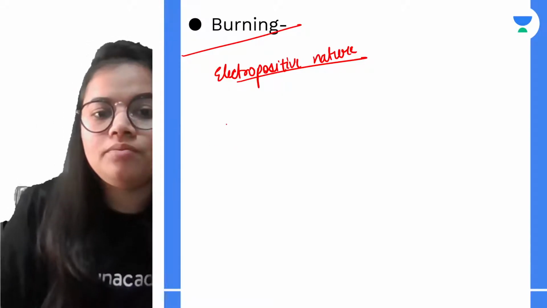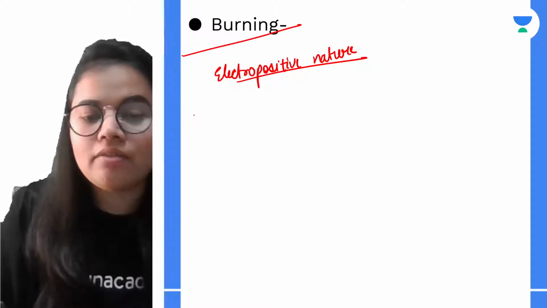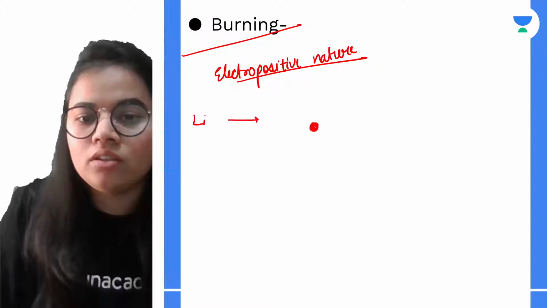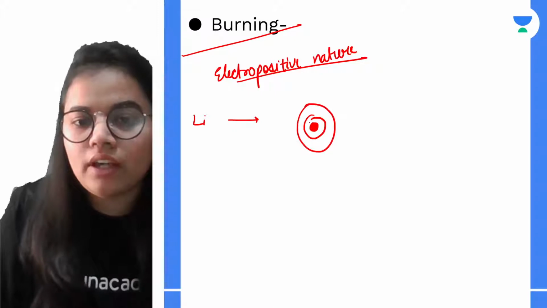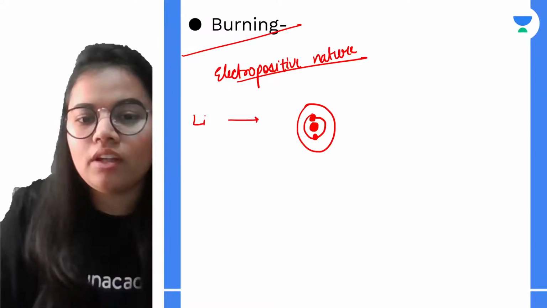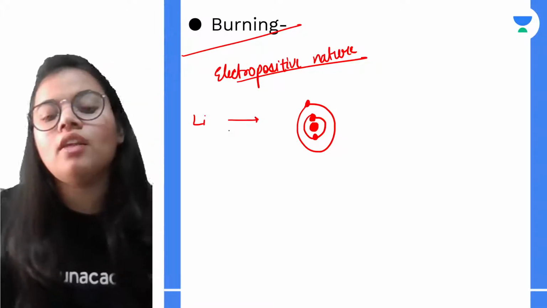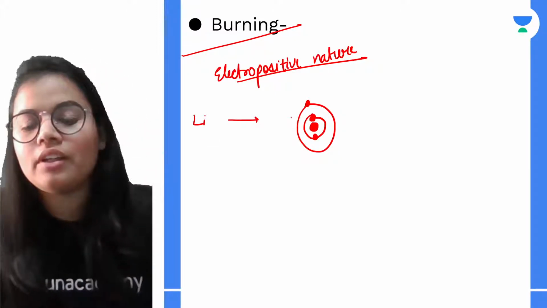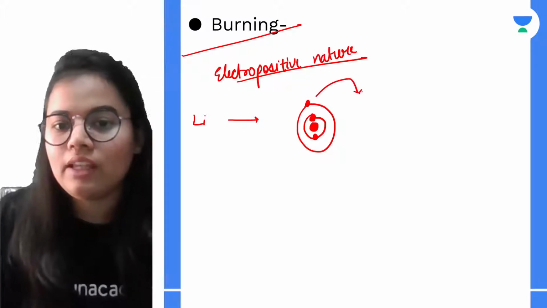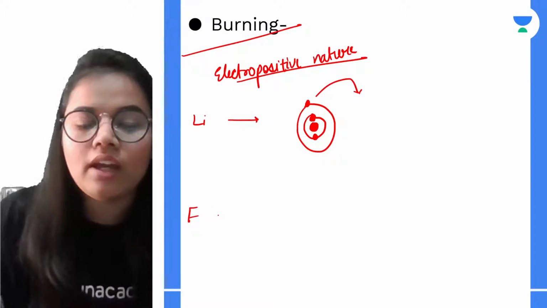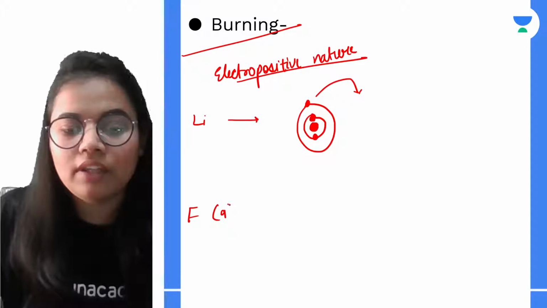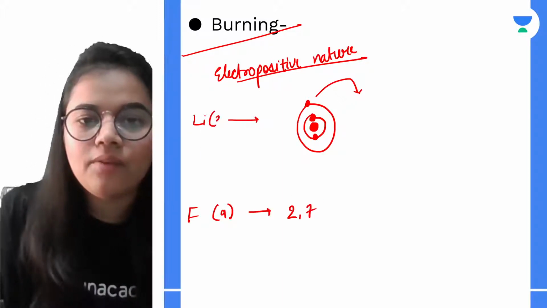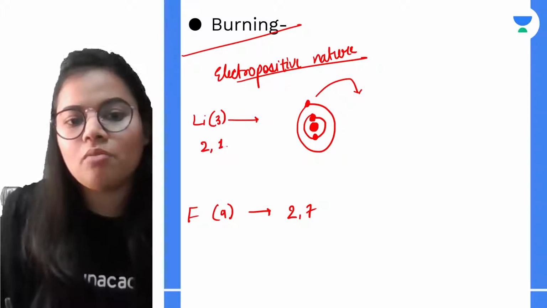For example, if I have lithium, it will have two shells, right? These are the two shells having the electrons. Now this lithium will give out its electron easily as compared to fluorine, having the atomic number of 9 and the configuration of 2,7. Here it is 3, configuration is 2,1.